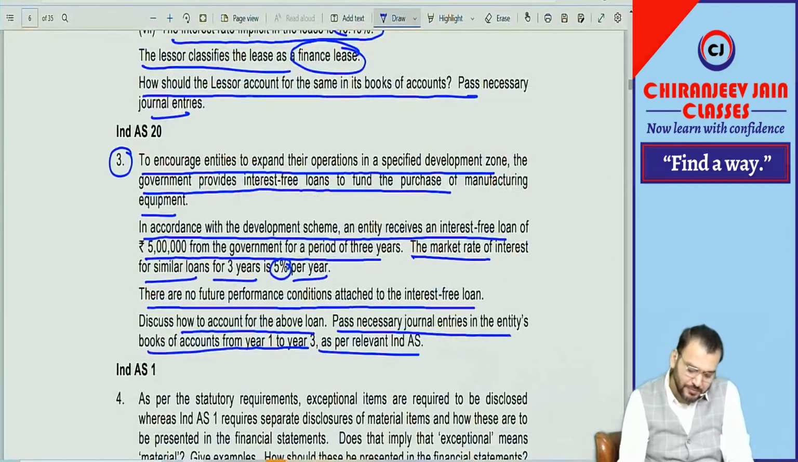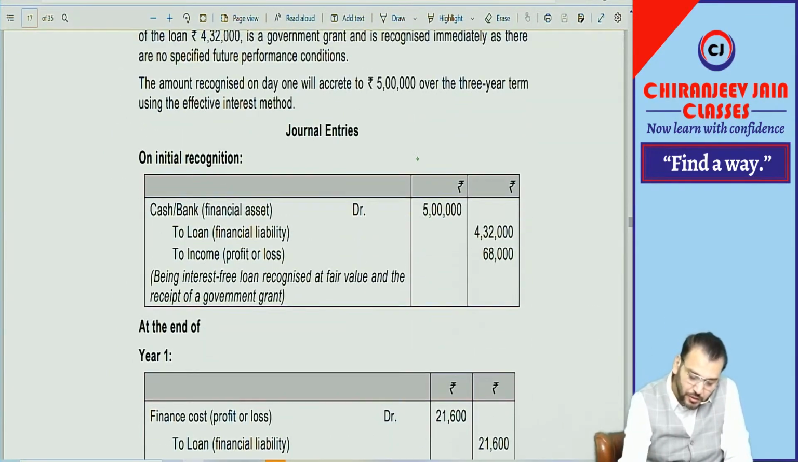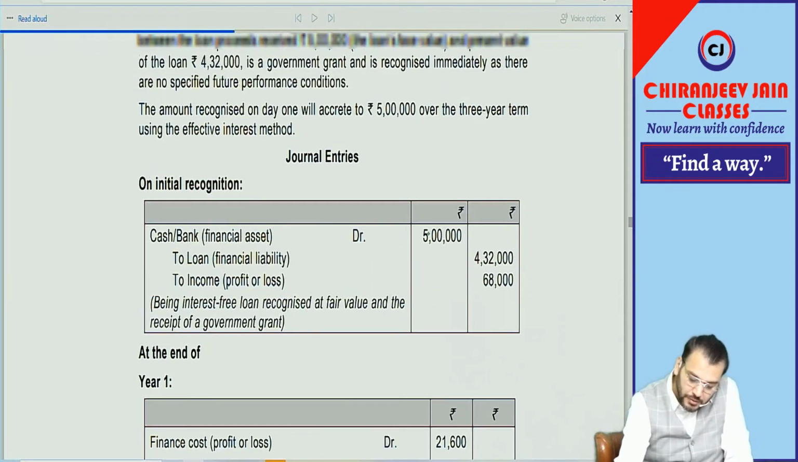Correct? Let me explain. So in Ind AS 20, you can see what they have done. Same thing. Check it.